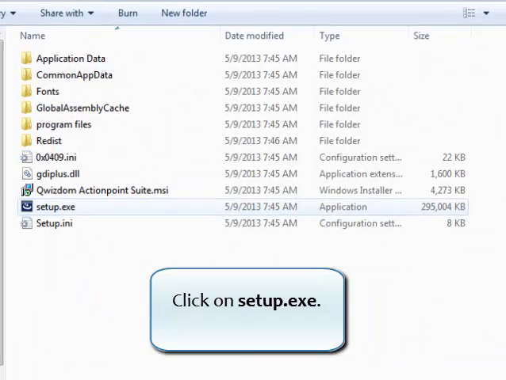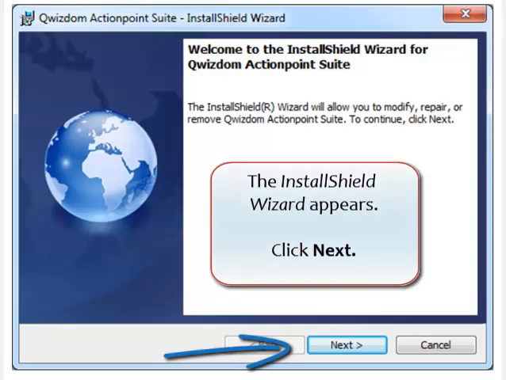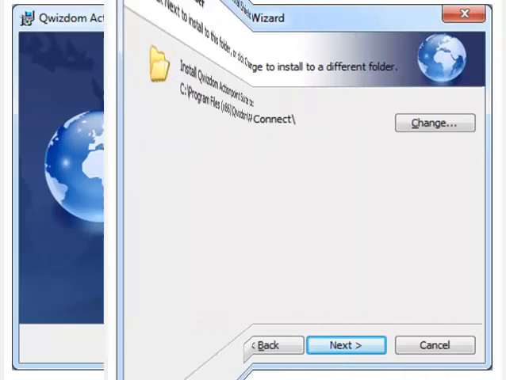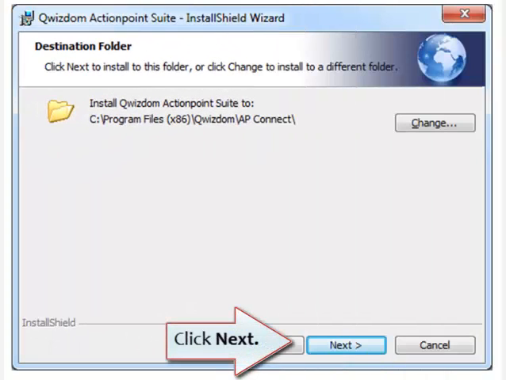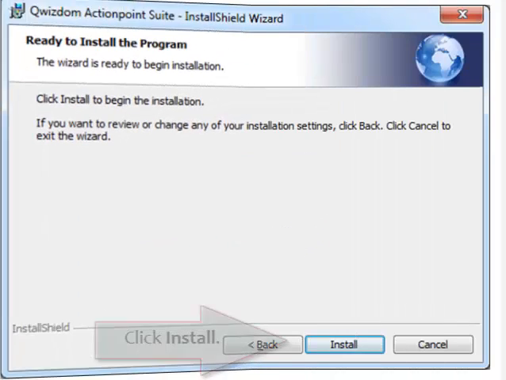Click on Setup.exe. The Install Shield wizard appears. Click Next. Click Next. Select Complete, then click Next. Click Install.